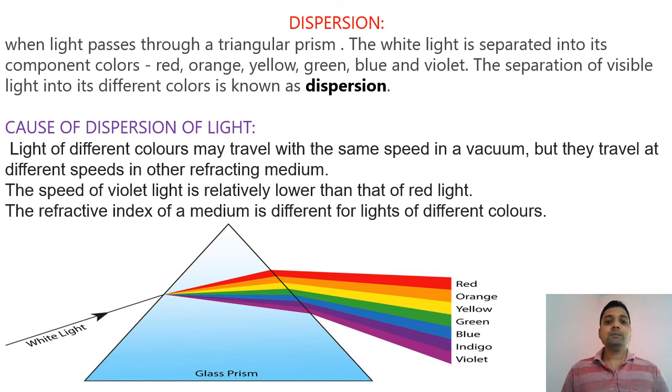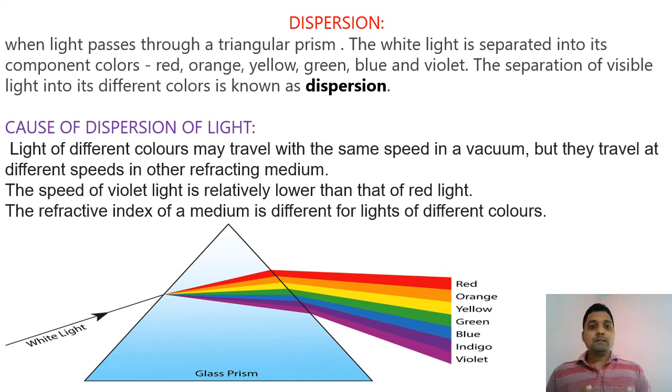So the refractive index of a medium is different for different colors of light, and the speed is different. That is the reason we see a pattern of color. And this pattern of red, orange, yellow, green, blue, indigo, violet is called a spectrum. The band of color formed after dispersion is called a spectrum.